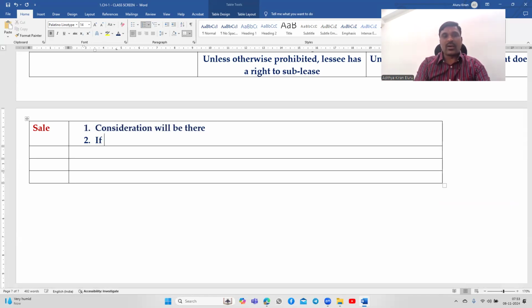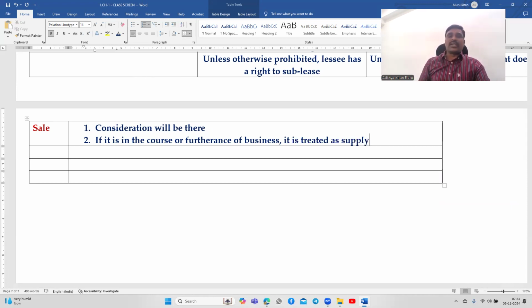If it is in the course or furtherance of business, it is treated as a supply. If it is not related to business, it is not treated as a supply. Consideration will be there always because the sale itself is consideration. Gift is without consideration. When I say sale, it is a consideration. So if it is in the course or furtherance of business, it is treated as a supply.